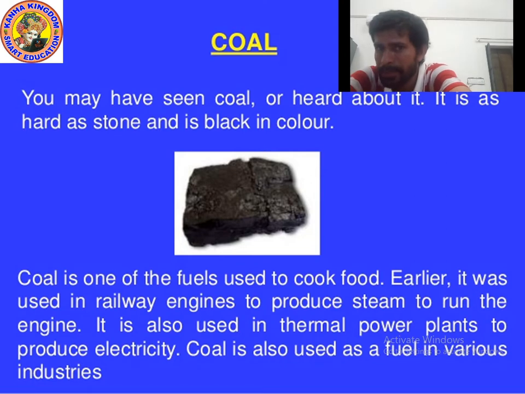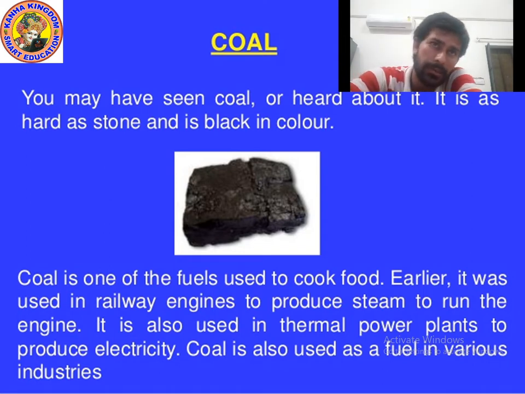Otherwise, we also use LPG. Yes, LPG we use for cooking. CNG is used in vehicles. LPG is used for cooking, and coal is one of the fuels used to cook food. Earlier it was used in railway engines to produce steam to run the engine. It is also used in thermal power plants, where electricity is produced. Coal is also used as a fuel in various industries. Now let's see the story of coal. Let's move on to the next part.